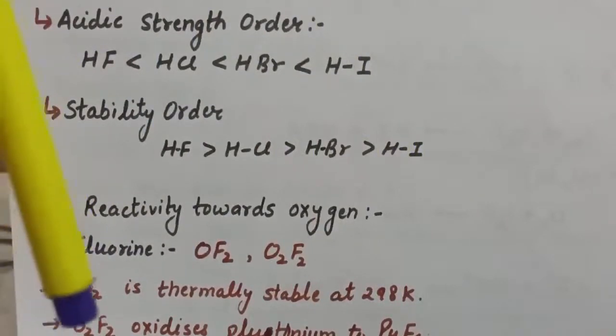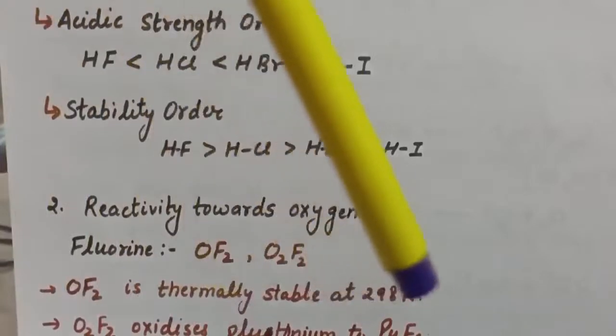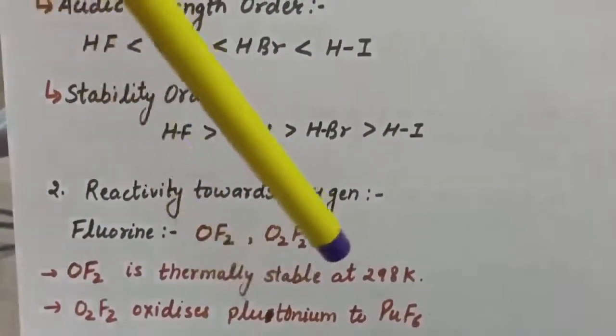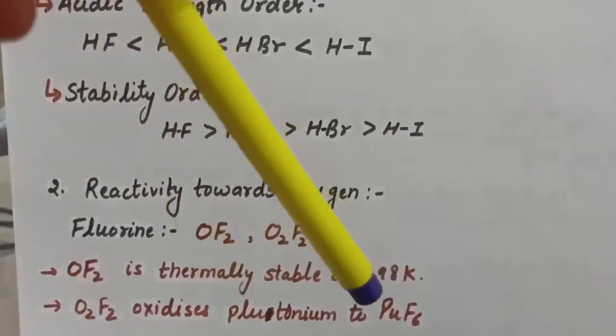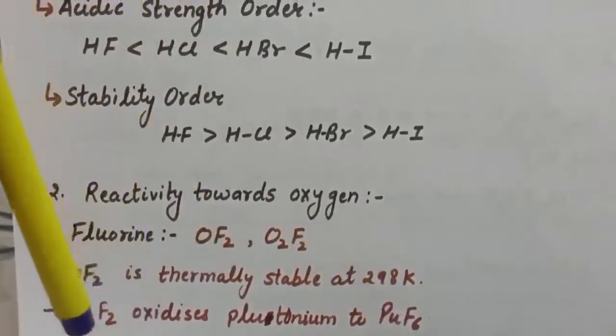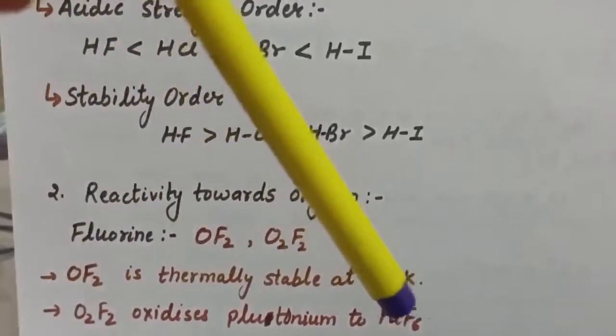That is, this O2F2 oxidizes plutonium to PuF6, and the reaction is used in removing plutonium as PuF6 from spent nuclear fuel.